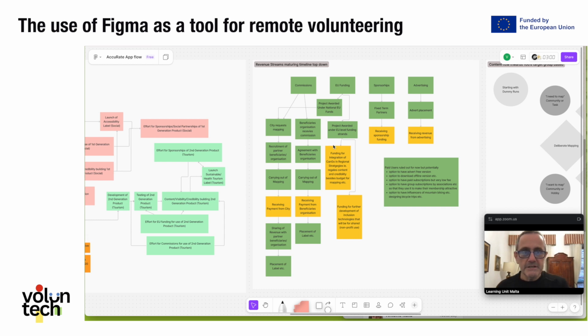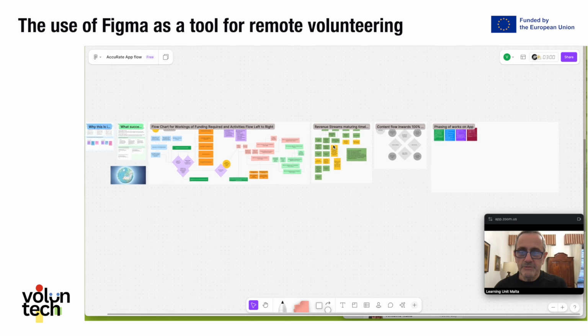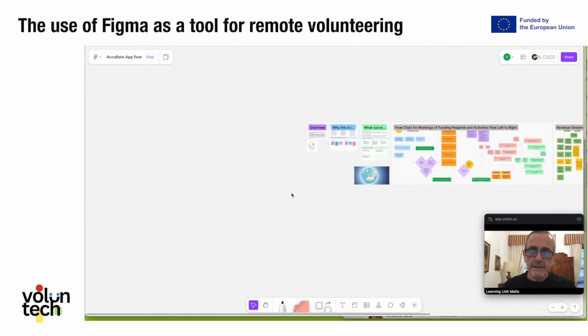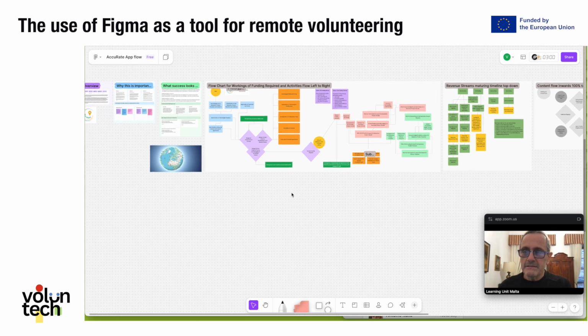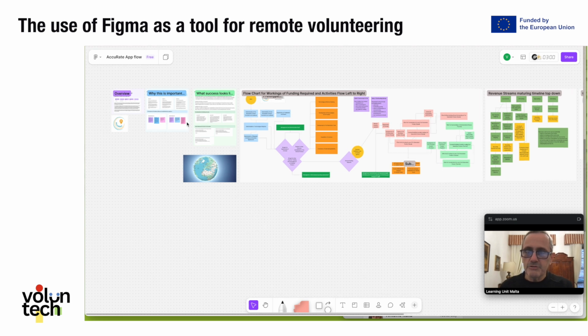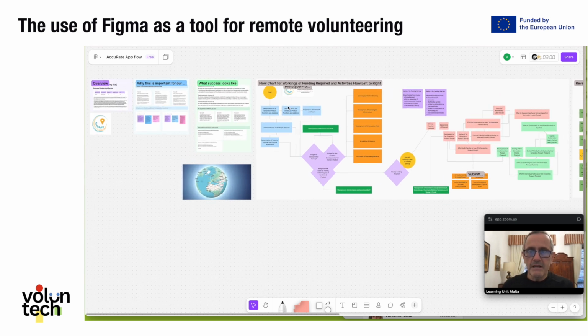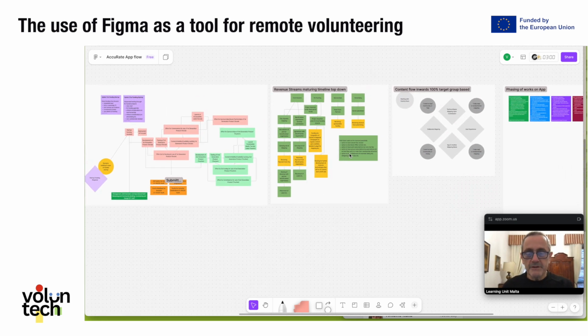In this project, for example, I can zoom out so that you see we started out with a business plan, although it was not really a business plan. It gave us suggestions of what to put, why this is important, for which target groups, what success will look like, the flowchart of the works that are needed. In this green and yellow part, we put revenue streams.